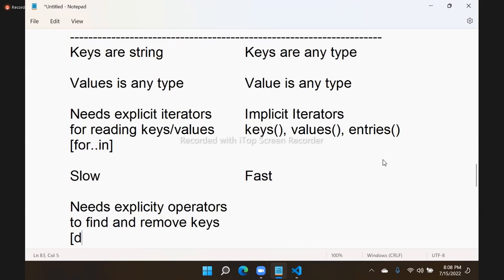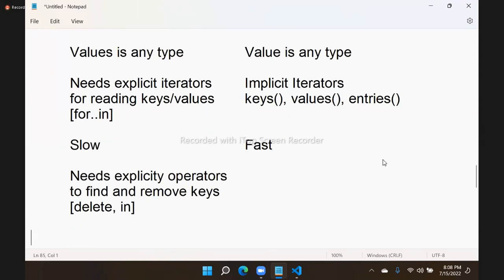For that, JavaScript has the delete operator. How to verify whether a property is there or not? For that, we have to use the in operator. So objects need explicit operators.